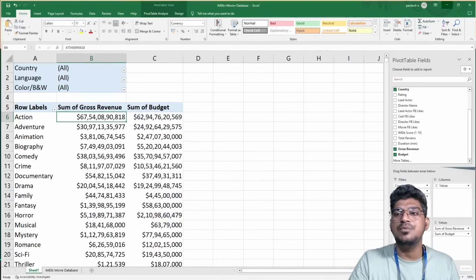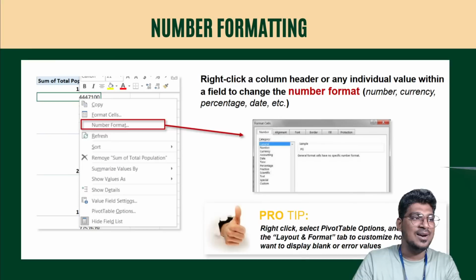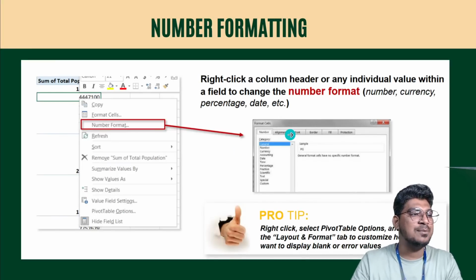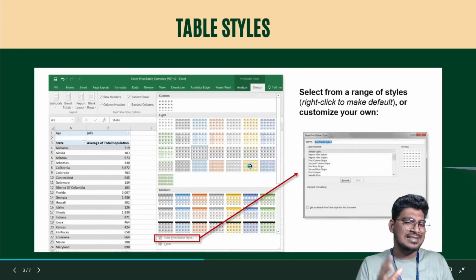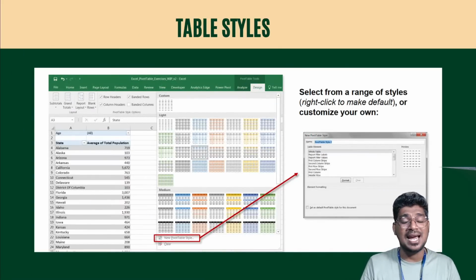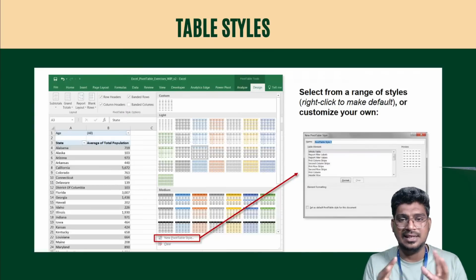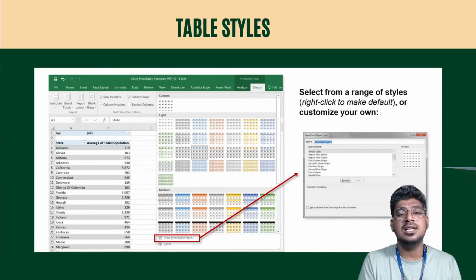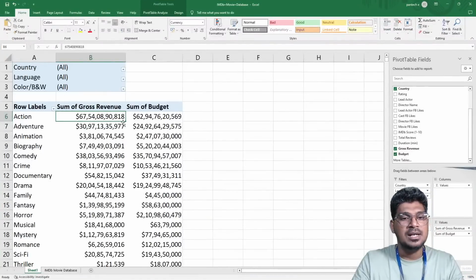Okay, I hope you understood this very well. This is a way you can change this particular numerical format as well. Next, I'm going to move to the table styles. What is that exactly? This is actually much more interesting. You can change the table styles and also the designs. These are the things I'm going to discuss with you one by one. So without delay, I'm going to open this.